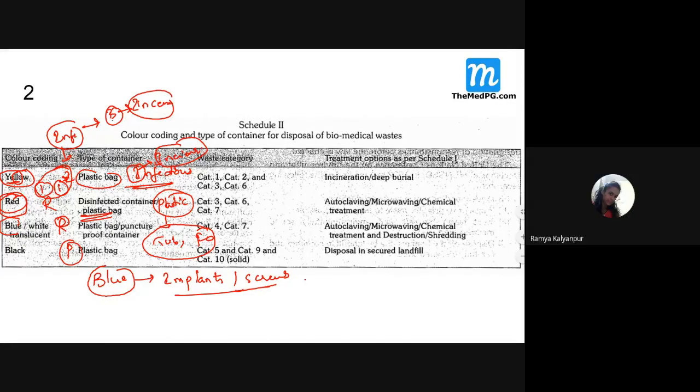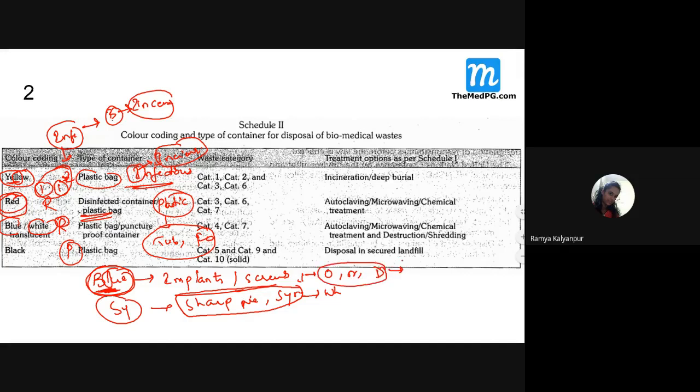Yes, ma'am. So all the implants or screws, they are disposed in which one, students? Blue one. Then what about this white? White is syringe. How does it look? Usually whitish in color, right? All those sharp needles, syringes, all these things are disposed in which one? White color. Blue means, remember, blue is for which one? Implants. All our ortho, surgery departments, and even dental department, they contain which one? Blue color bags, or not bags, containers.